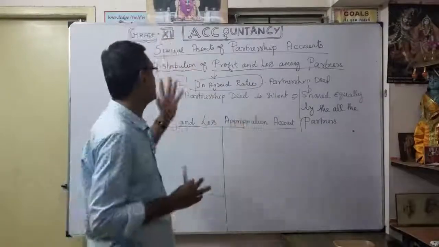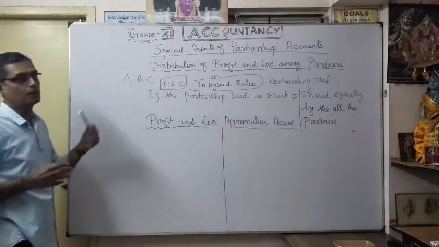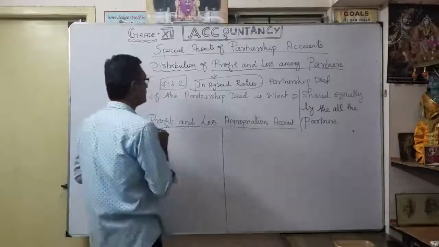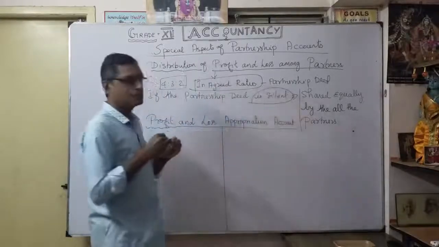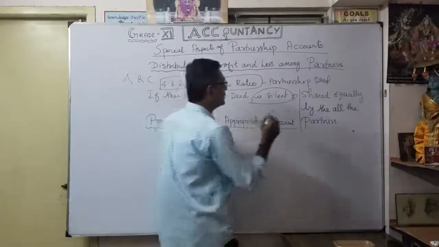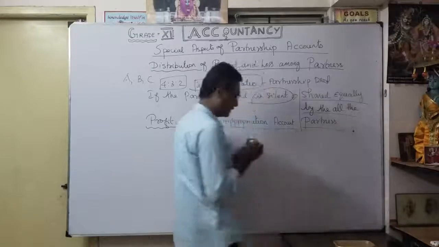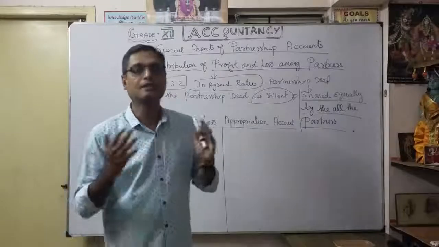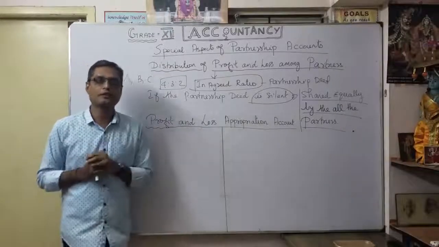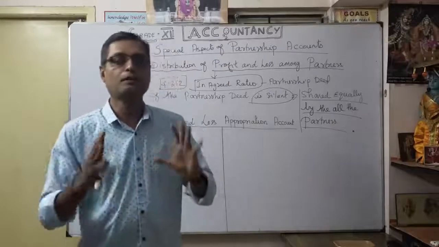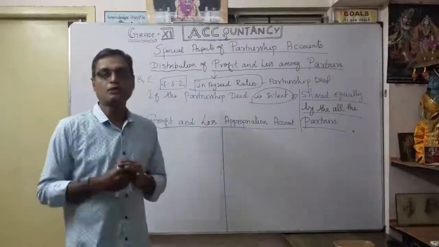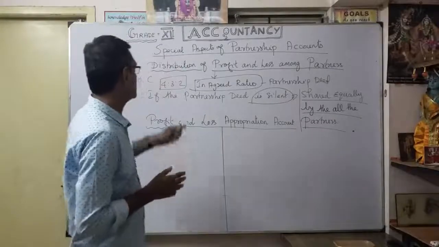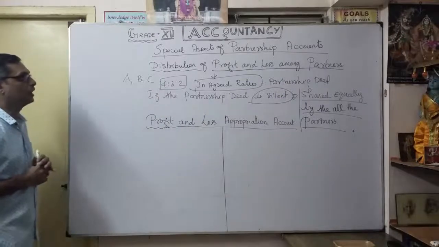Here it's very important: the distribution of profit and loss among partners should definitely be in the agreed ratio. Suppose the partnership deed is silent. What will happen? Naturally, all the three partners share equally. If nothing is mentioned in the partnership deed, all the partners share their profits equally. So we should be very careful to mention it clearly in the partnership deed. That is the point you have to keep in your mind regarding the distribution of profit and loss among partners.